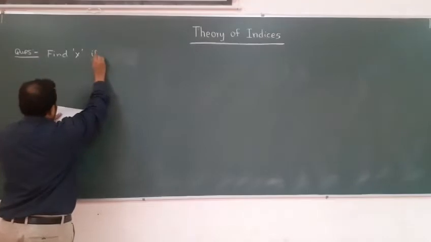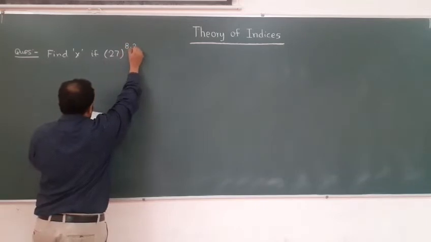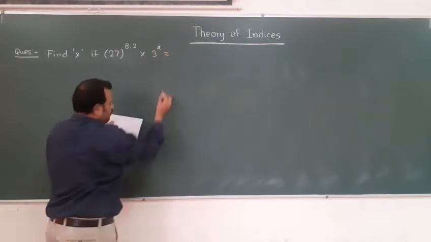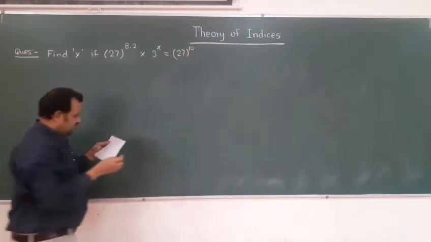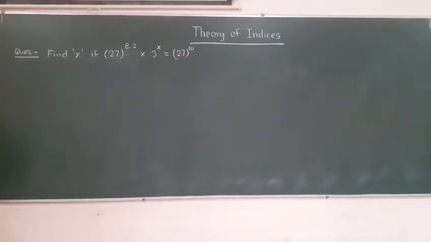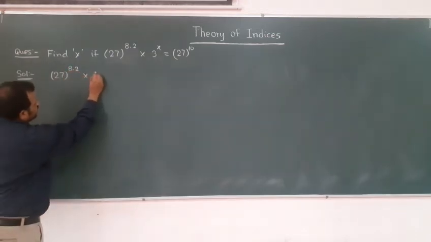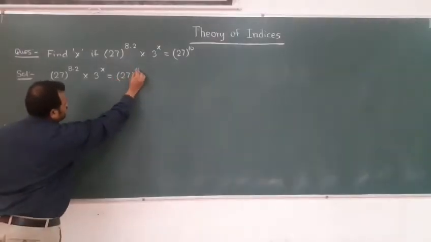If (27^8.2) × 3^x = 27^10, we have to find the value of x. Now see here. So what is the question actually? 27 to the power 8.2 into 3 power x is equal to 27 to the power 10.